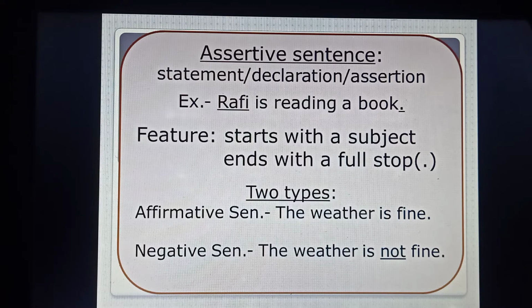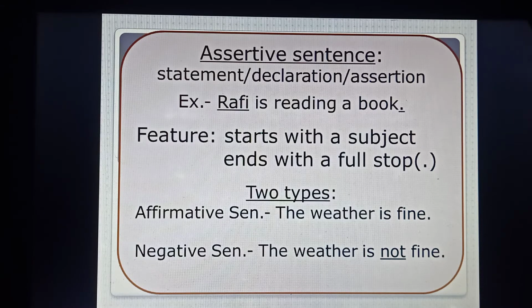There are many who cannot differentiate between an assertive sentence, an interrogative sentence, an imperative sentence, or an optative sentence. For them, I'm just giving a technique. You will try to find out the subject at the very beginning. If you find the subject at the beginning, and at the end of the sentence there's a full stop, you'll consider it as an assertive sentence.